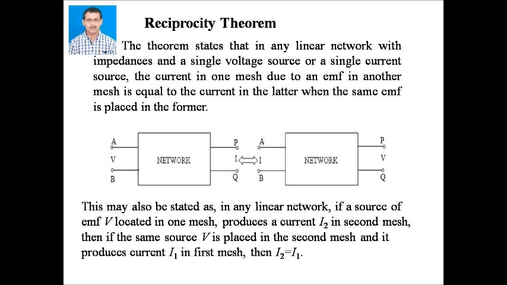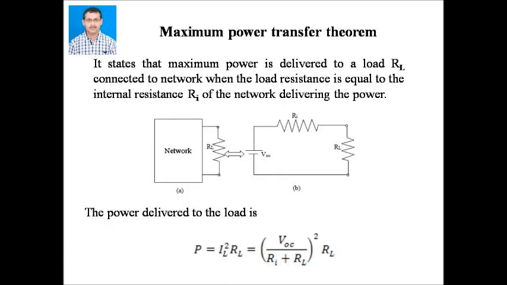Here in the network as shown, the input and output terminals are AB and PQ respectively. When an EMF V is connected across AB, current I is produced across PQ. When the EMF V is connected across PQ, according to the reciprocity theorem, the current through the terminals AB will be I.